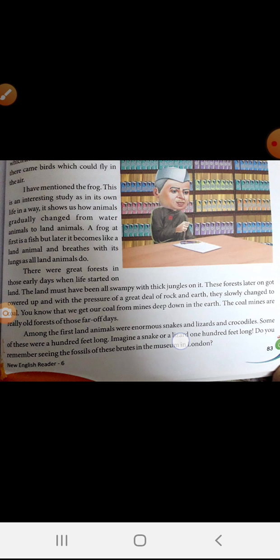And a frog at first is a fish, but later it becomes like a land animal and it breathes with its lungs as all land animals do.